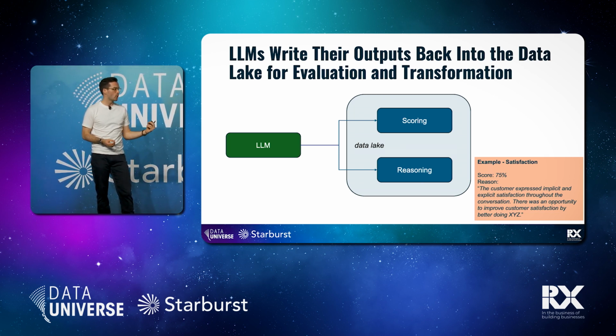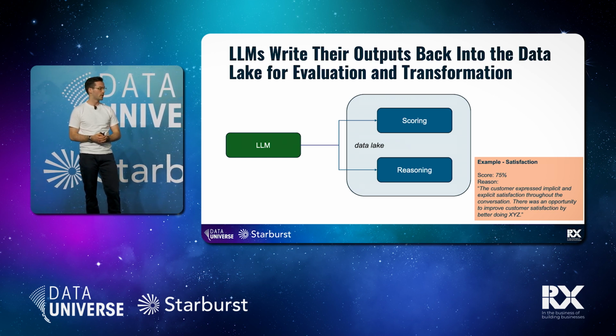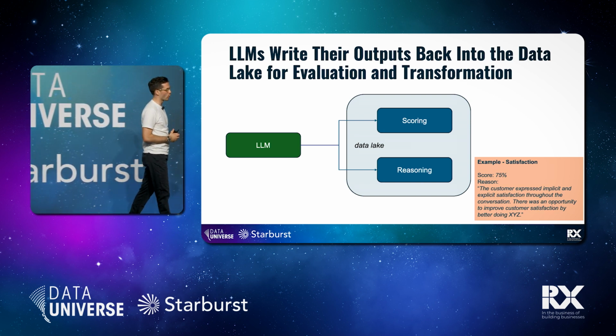We don't just care about a sentiment score that you could already generate with traditional methods. We care about the why. Why is this happening? And are there new methods that we can work on to train our agents and to train our customers that we're seeing in the trends of why these scores are coming up the way they're coming up. And I gave a small little example there in the bottom right-hand corner.